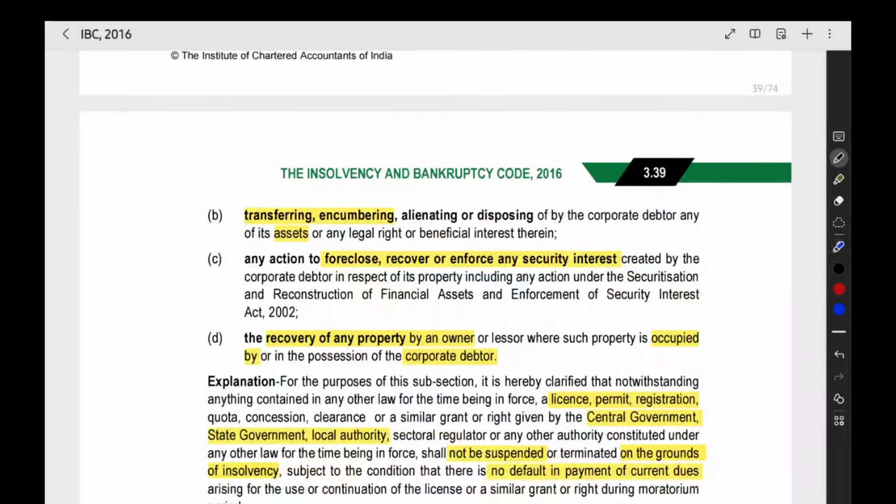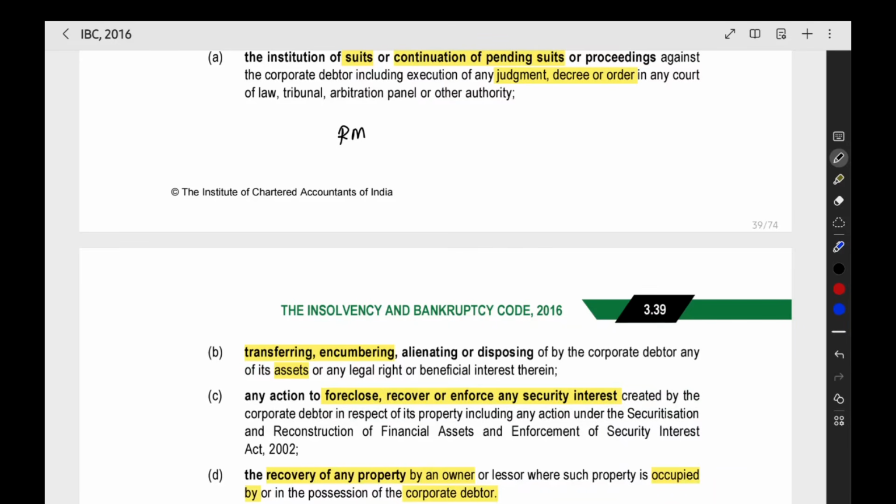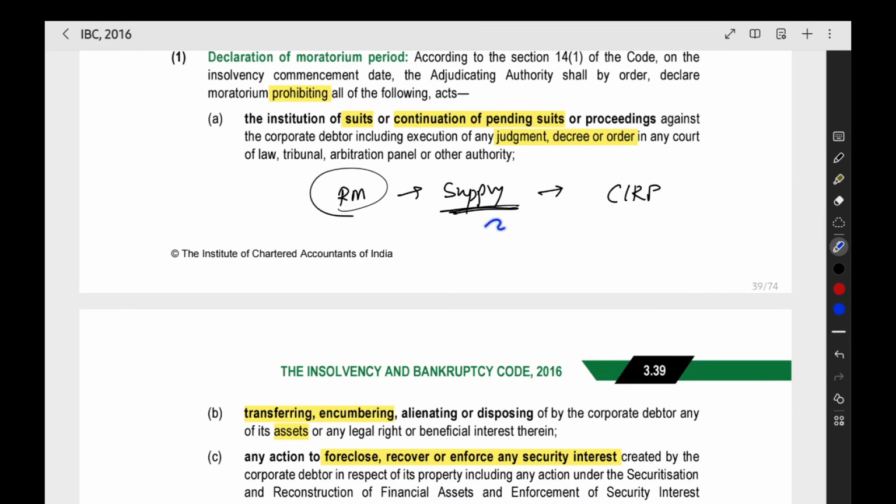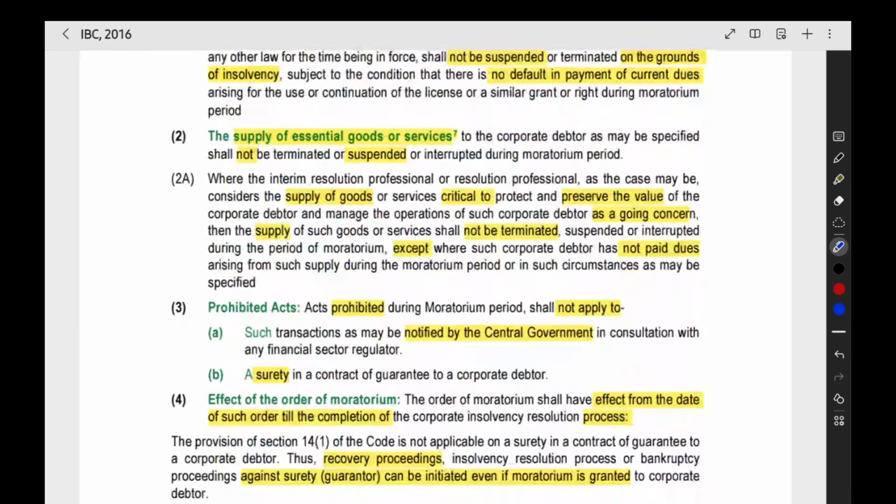For example, there is some particular raw material which is very important for a company. They are supplying it. Now, the raw material supplier got to know that CARP has started on the particular company to whom he was supplying the raw materials. The company has gone into CARP. Now, this raw material supplier suddenly cannot stop the supply. That is the thing they are saying. If the company did not pay the amount properly, then the raw material supplier can stop. There is no issue. But normally they should not stop just because the CARP has started.